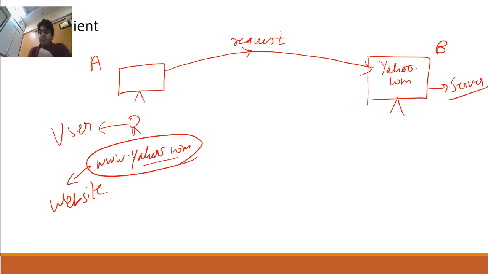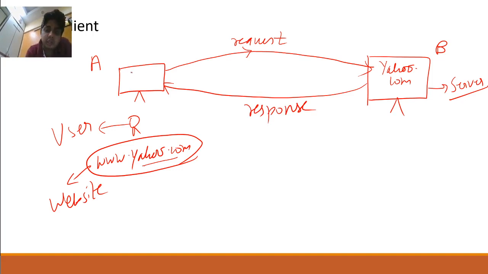This machine will give a response to the request. The machine that is requesting is called the client. Right now my laptop is the client. If I visit www.yahoo.com, the Yahoo machine is the server, Yahoo is a website, and I am the user.